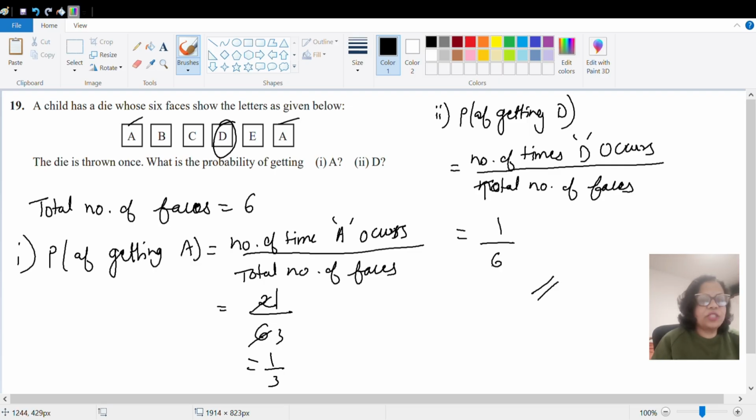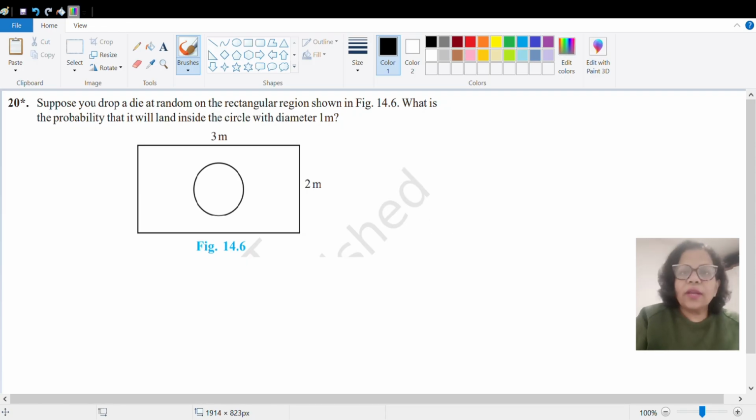Let us go to question number 20. Okay, so let's start with question number 20. Suppose you drop a die at random on the rectangular region shown in this figure 14.6. So you can see this is a rectangular region. If you drop a die within the perimeter of this rectangular region, what is the probability that it will land inside this circle?